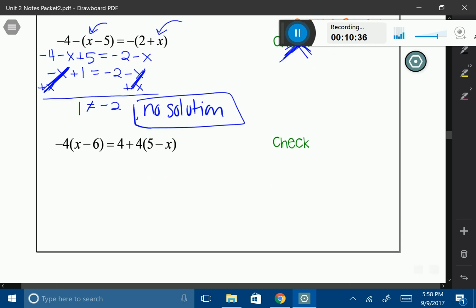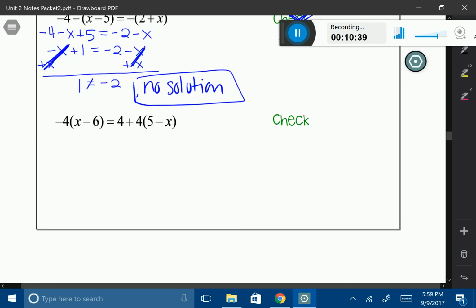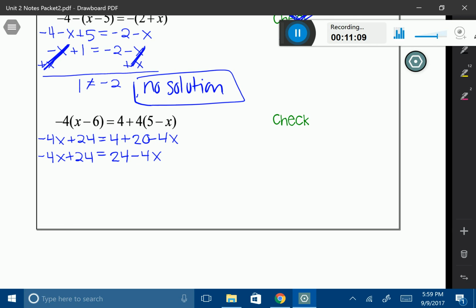You can probably guess what this next problem is going to look like, but let's go ahead and look at it. Let's distribute just like normal, and let's combine anything that we can. It looks like we can combine something on the right-hand side, so let's combine the 4 and the 20. You're probably noticing that they're almost identical here. But let's keep going.